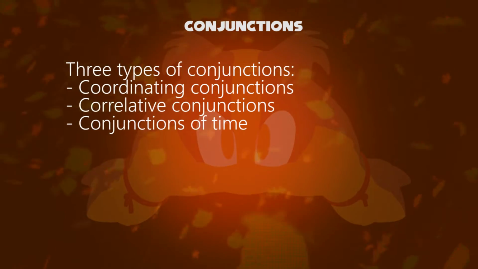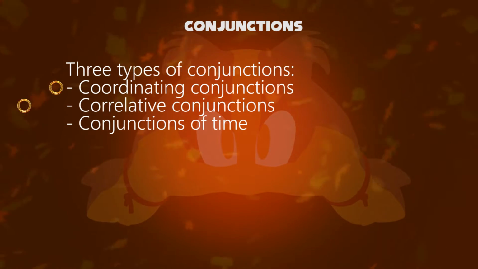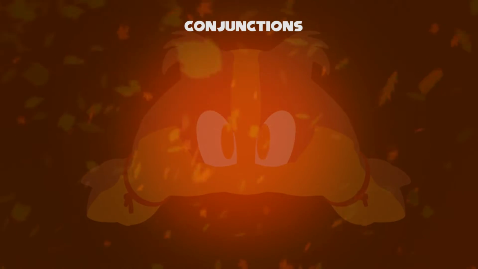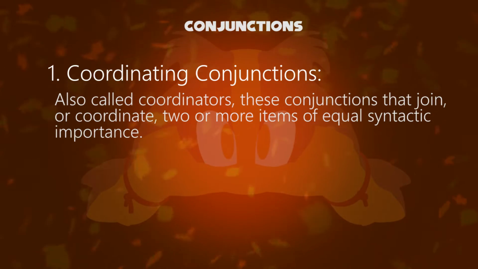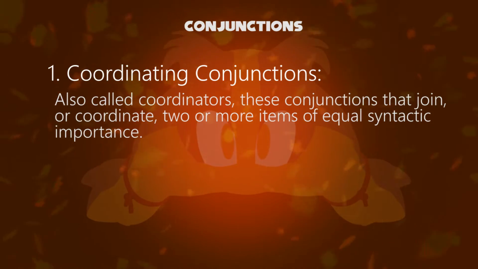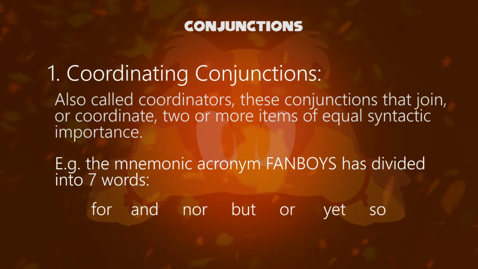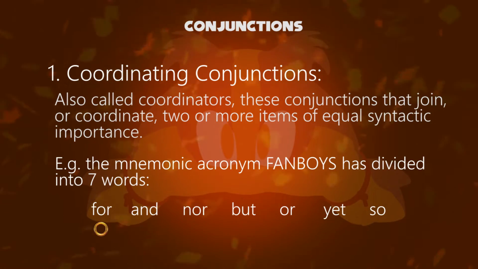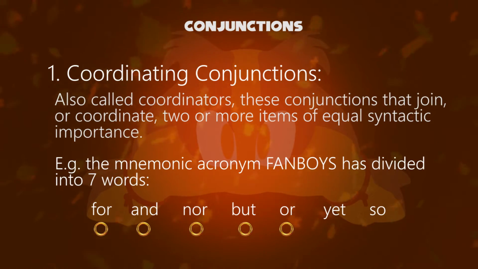Now, we will discuss three types of conjunctions: coordinating conjunctions, correlative conjunctions, and conjunctions of time. Let's start with coordinating conjunctions. Also called coordinators, these are conjunctions that join two or more items of equal syntactic importance. For example, the mnemonic acronym FANBOYS, which has seven letters, divides into seven conjunctions: for, and, nor, but, or, yet, and so.